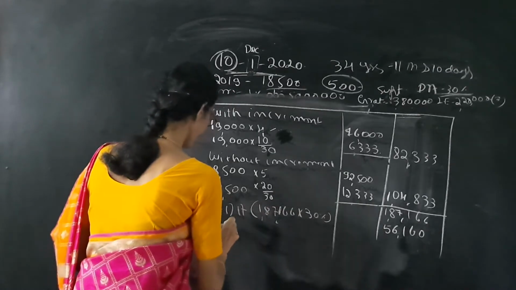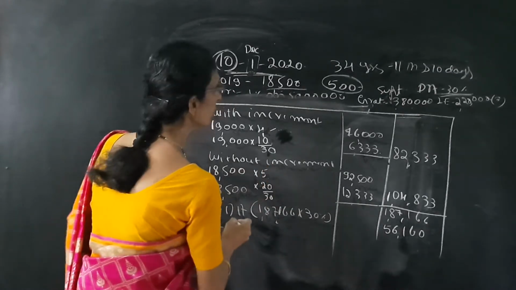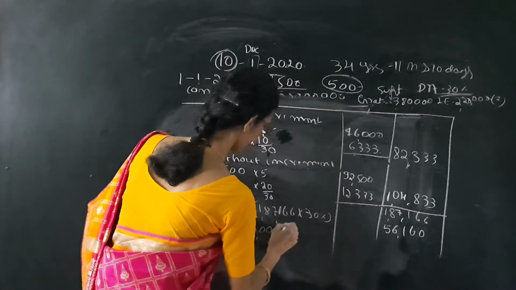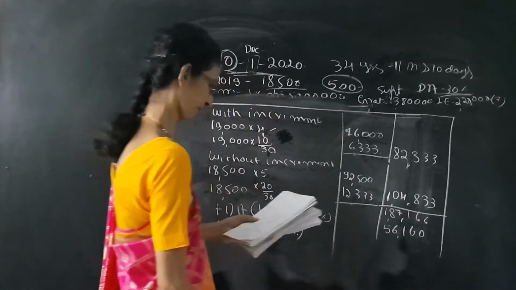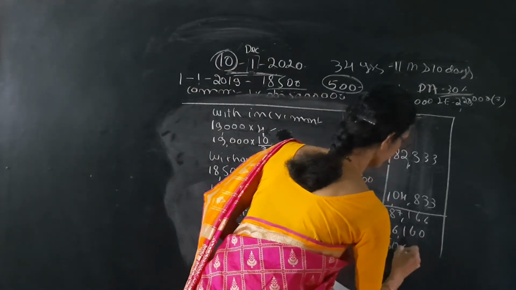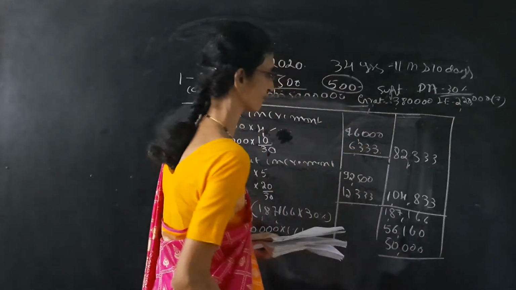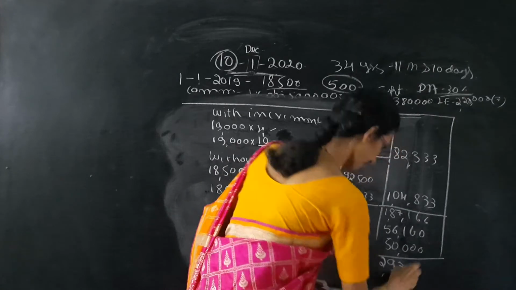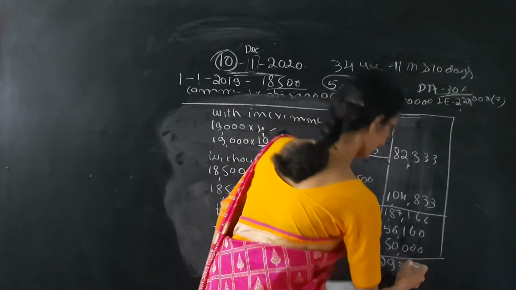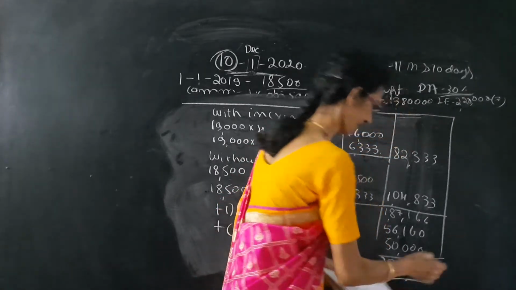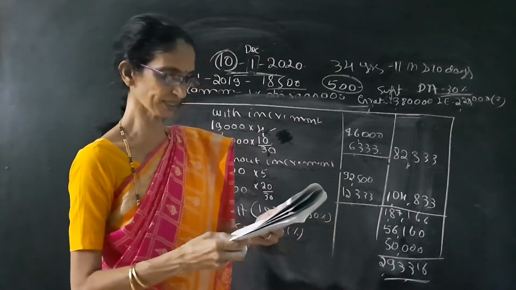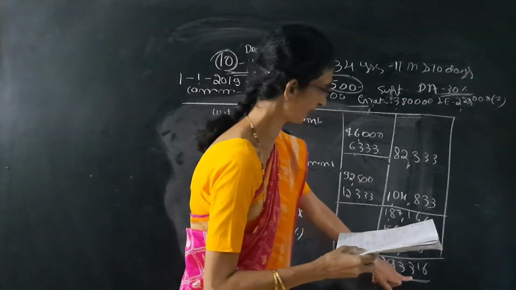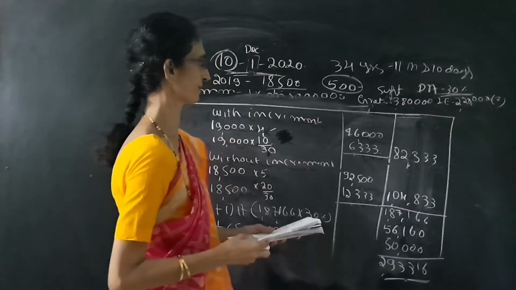So next add percentage of commission. 1% on 5 lakh. 5 lakh into 1%, we get 50,000. So the total 10 months salary is 2,93,316. So 2,93,316 is the 10 months salary.